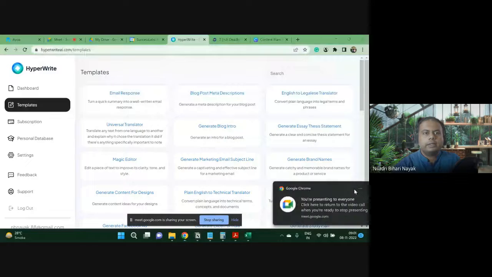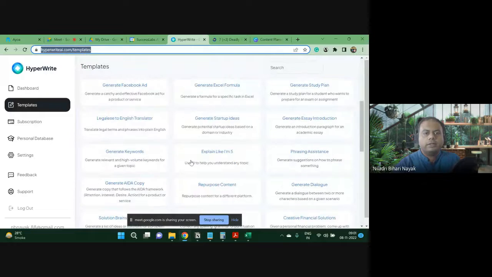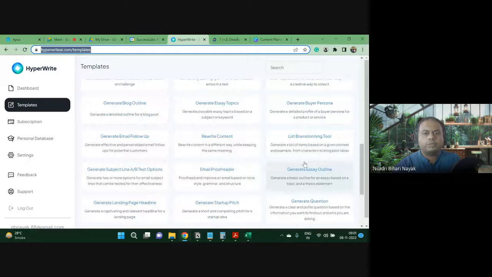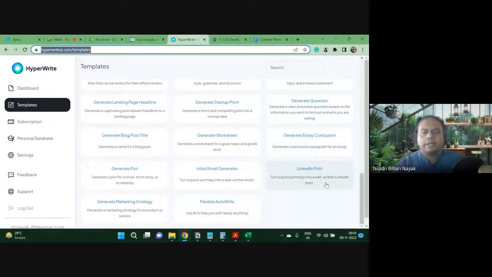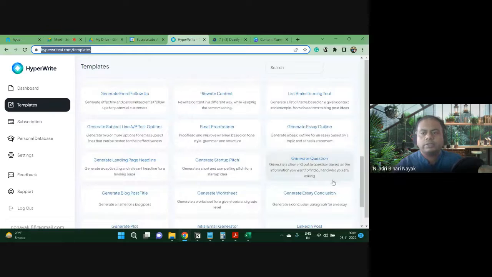This is the tool, Hyperwrite, and you can see there are a lot of templates like email response, blog intro, magic editor. I have not used everything, but there are many such tools which you can utilize for basically writing whatever you feel like. Like generating question, generating...